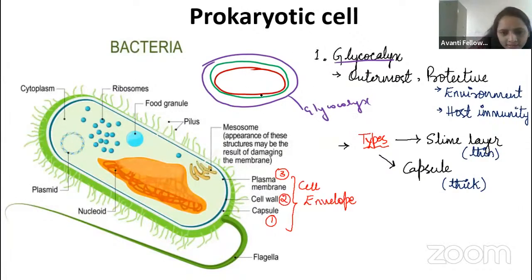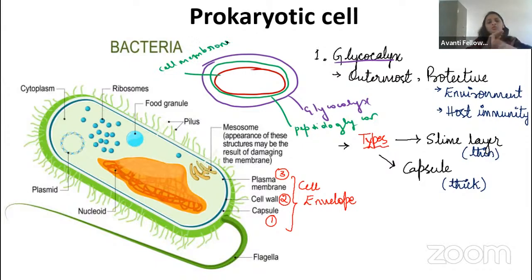It is having a peptidoglycan layer, right? Glycocalyx is there, and afterwards peptidoglycan is there. Then the inner one: what is there afterward? Cell membrane, or we will call it the plasma membrane. These three together, glycocalyx, peptidoglycan and cell membrane, we call the cell envelope. The cell envelope is made up of the cell membrane, glycocalyx and peptidoglycan.